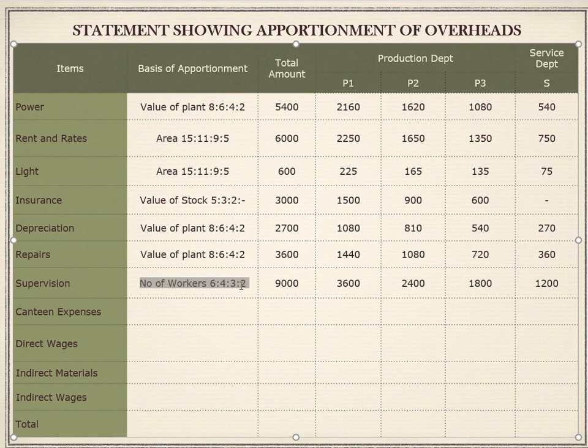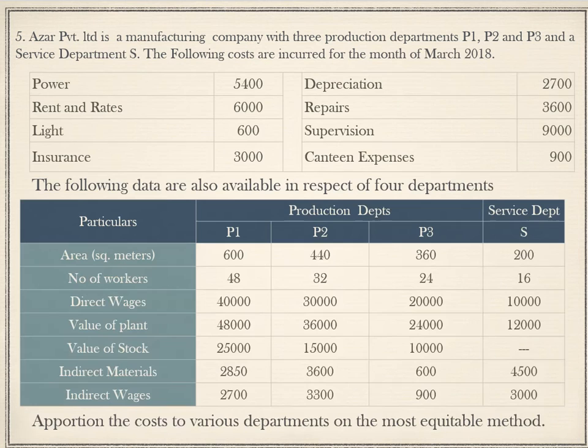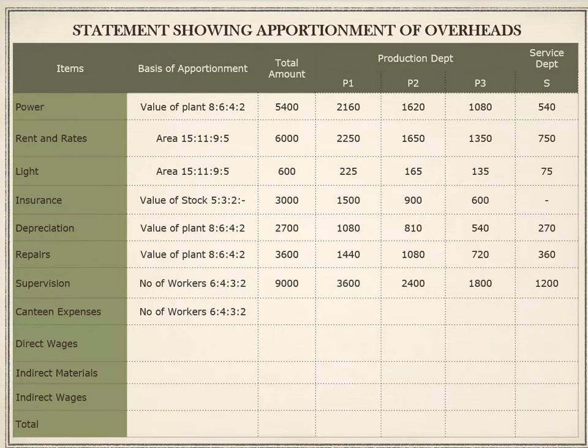The basis for this is also going to be number of workers, so I'm going to copy it as it is. Next, let us see what is the amount of canteen expense. The canteen expense is 900. So 900 divided by 15, we will get 60. 6 6s are 360, 6 4s are 240, 6 3s are 180, 6 2s are 120. Right? So this will be the apportionment.